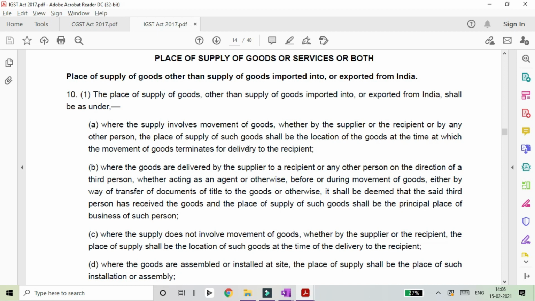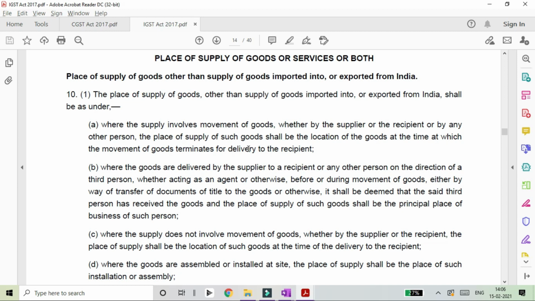So the first condition talks about supply involving movement of goods. Whenever there is a supply of goods and that supply is a domestic transaction, that is what is being discussed under section 10.